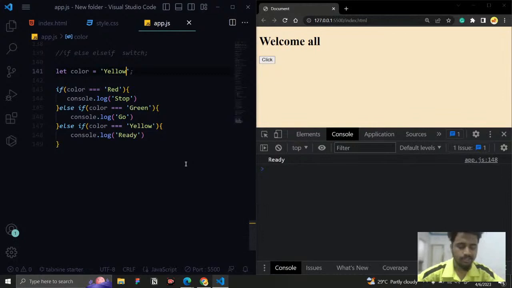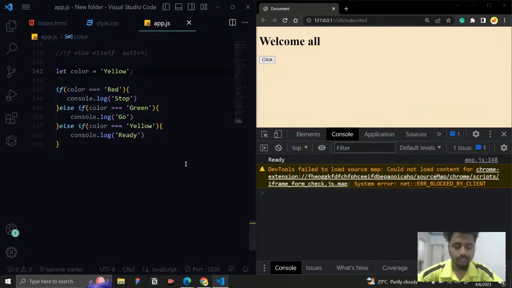So like this, it will check the condition. True means go inside and ignore everything else. False means go back and check all the other conditions. So likewise, it will check it.